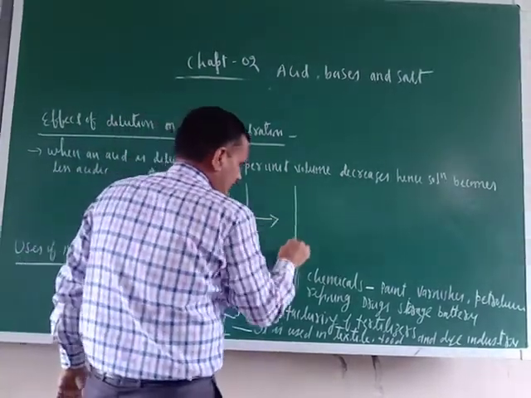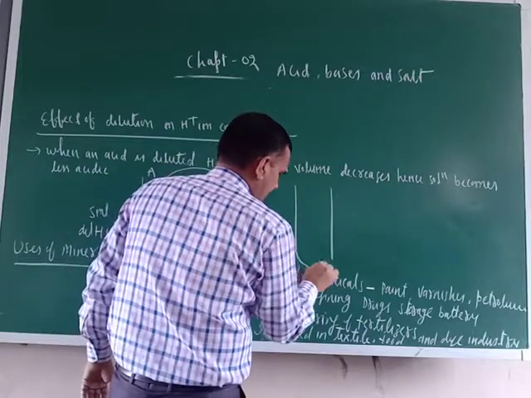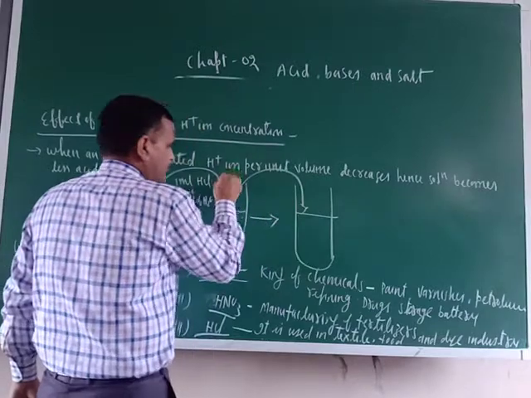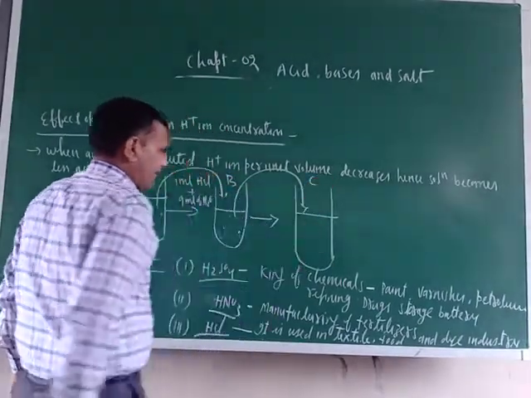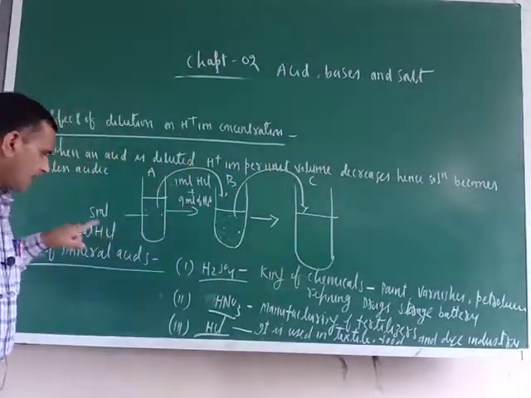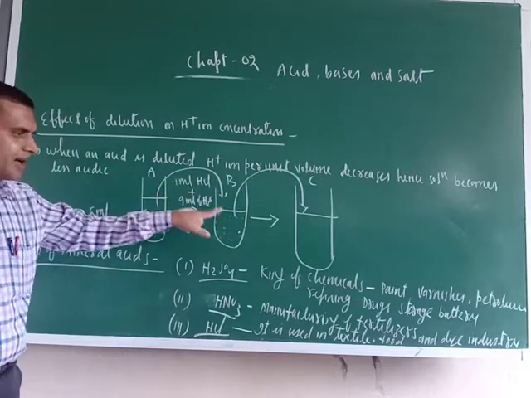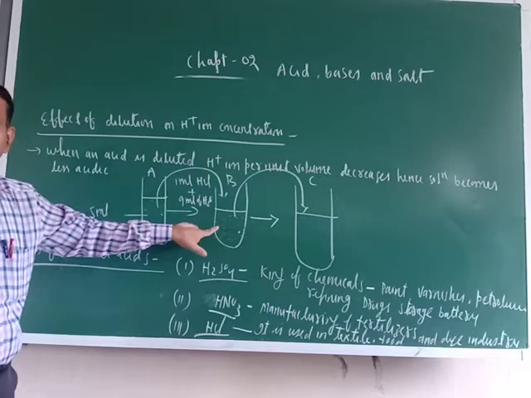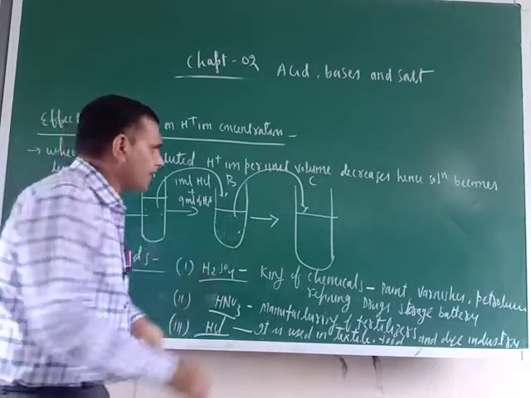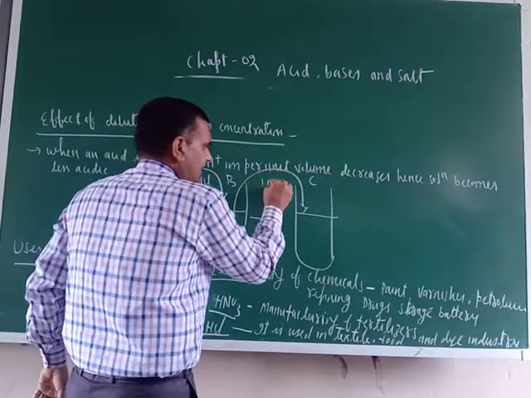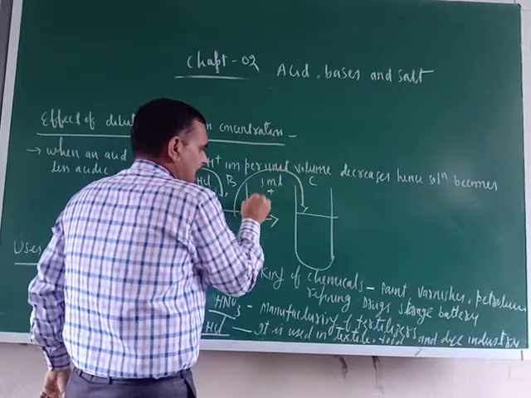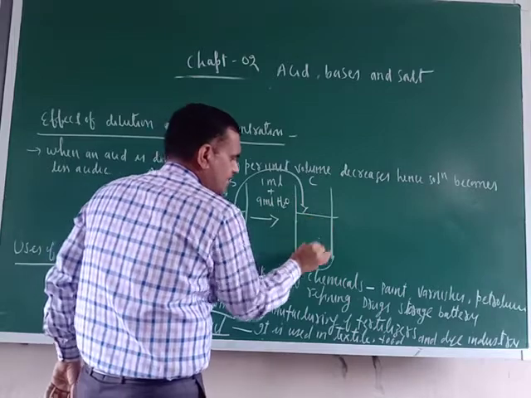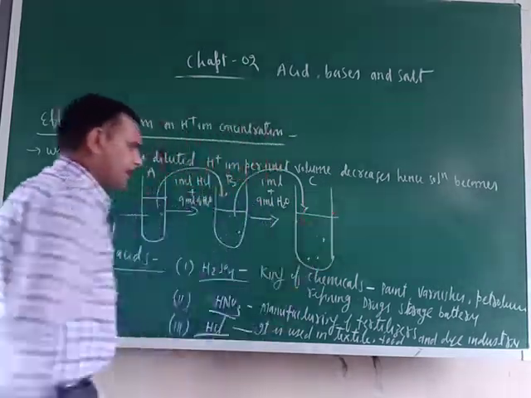Further add 1 milliliter from this test tube B, this is test tube C. Now out of 5 milliliter you have taken only 1 milliliter and 9 milliliter of water you have added, means you have diluted. Now further take 1 milliliter and add here 9 milliliter of H2O in test tube C.